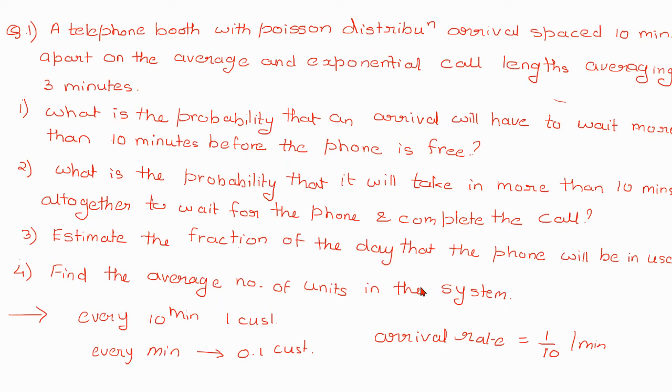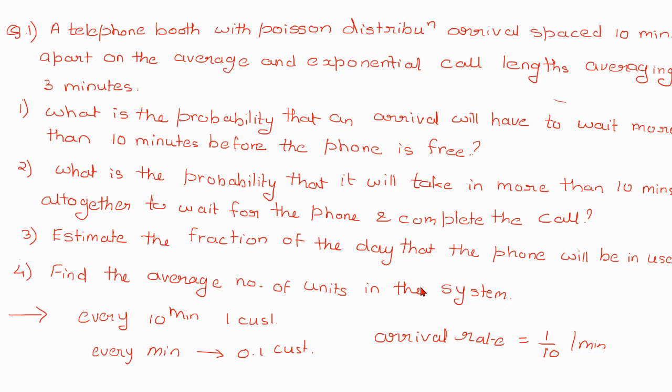The first sub question was asking for the probability of waiting time only in the queue, that is, before the service is performed. The second one is asking for the waiting time in the queue as well as the time required for the service, that is, to wait till the phone is free plus complete the call.